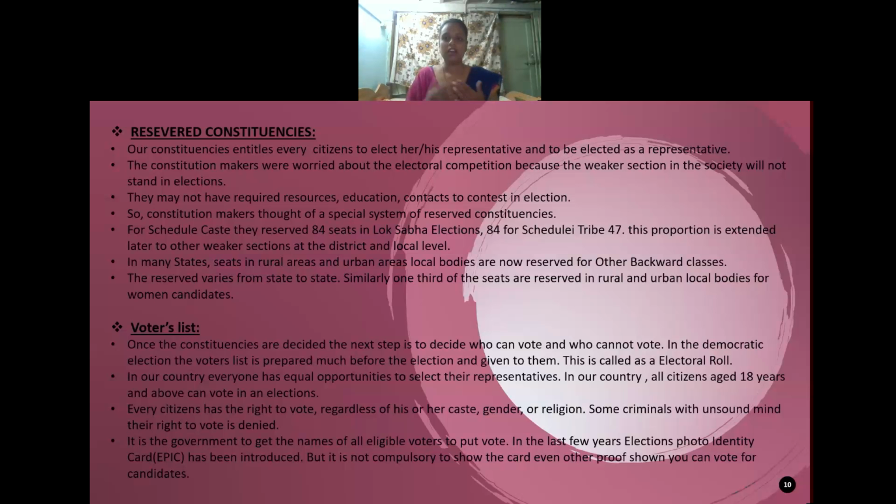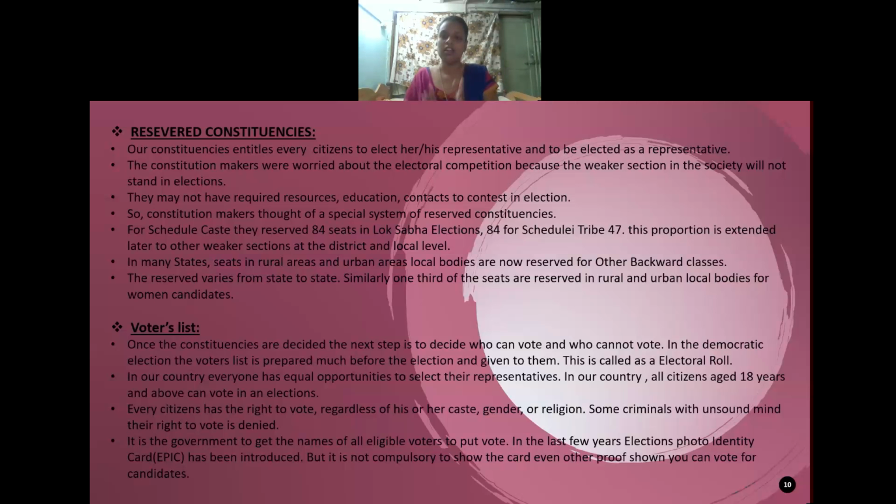So that is why, for the representative to get a responsibility, the election commission in our country has divided our country into several areas, which we call constituencies. In the last class we also learned about reserved constituencies. What are reserved constituencies? Why did this concept come into existence?